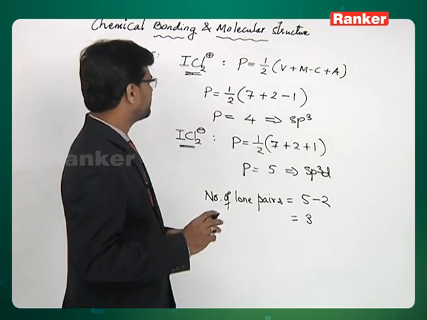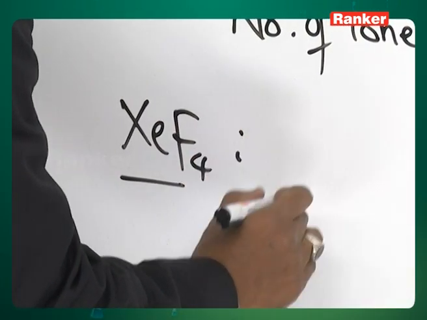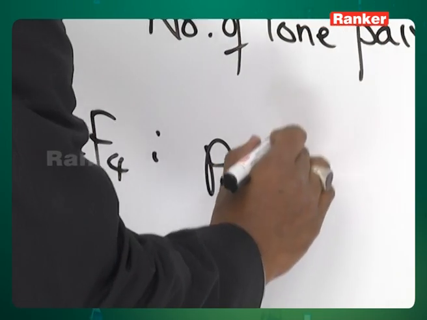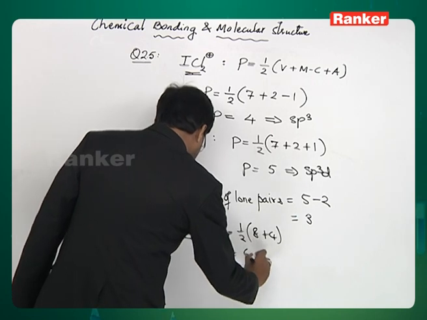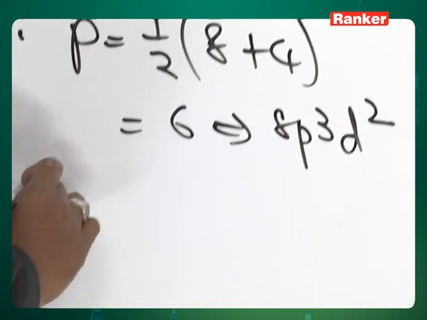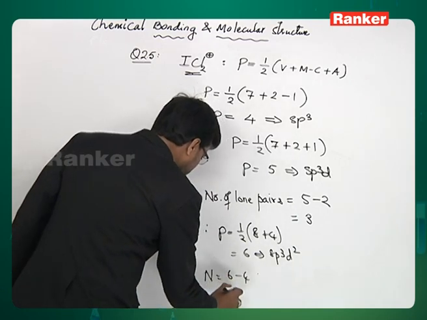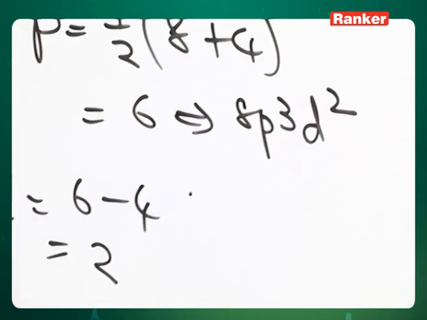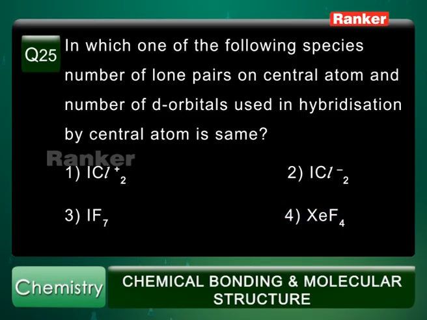Look at the case of xenon tetrafluoride, XeF4. If you apply the same formula, P equals half into 8 plus 4. So P comes to 6. This is sp3d2 hybridization. So number of lone pairs equals 6 minus number of surrounding atoms 4. This comes to 2. So this has 2 d orbitals involved in hybridization. It has 2 lone pairs. So the correct answer is the fourth option, XeF4. XeF4 has 2 d orbitals involved in hybridization and XeF4 has 2 lone pairs on the central atom xenon.